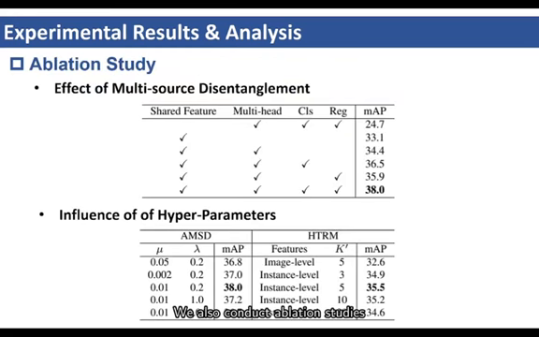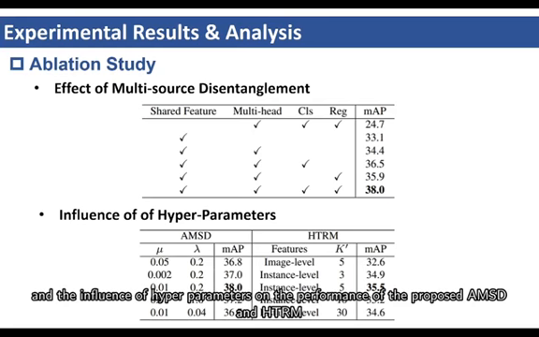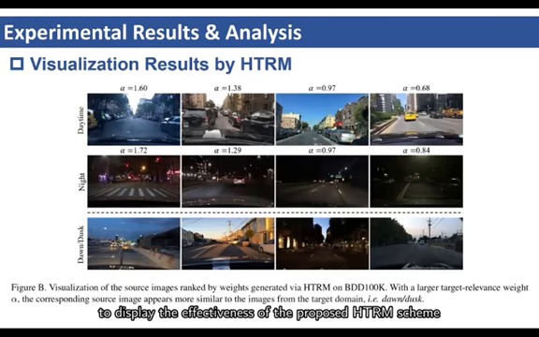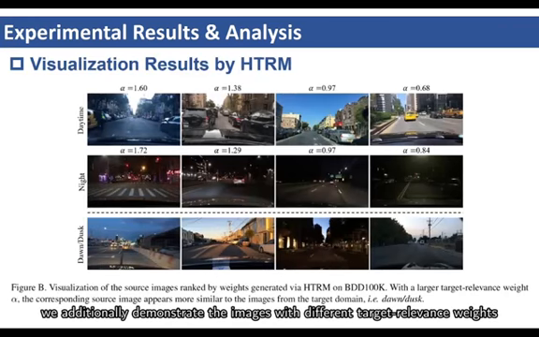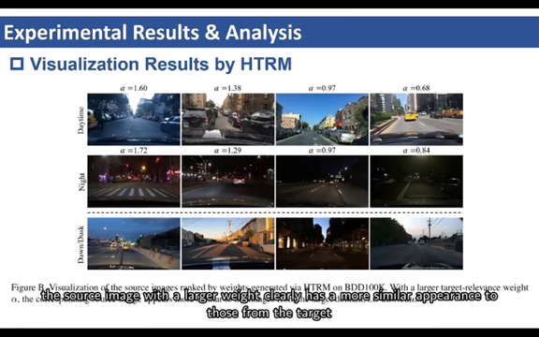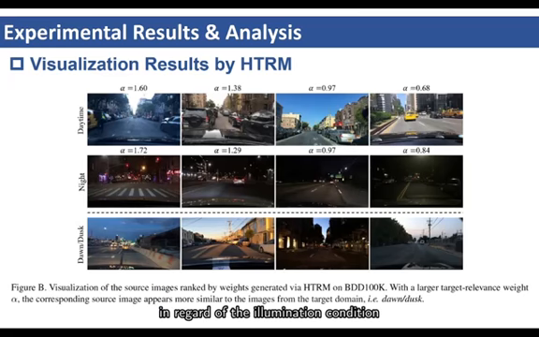We also conduct ablation studies on the effect of multi-source disentanglement and the influence of hyperparameters on the performance of the proposed AMSD and HTRM. In addition, to display the effectiveness of the proposed HTRM scheme, we additionally demonstrate the images with different target relevance weights. As shown in this figure, the source image with a larger weight clearly has a more similar appearance to those from the target, in regard of the illumination condition.